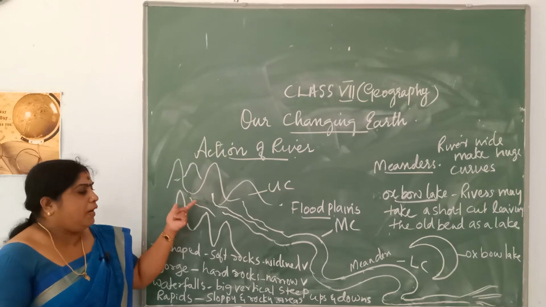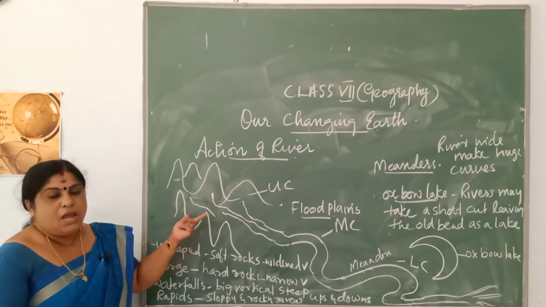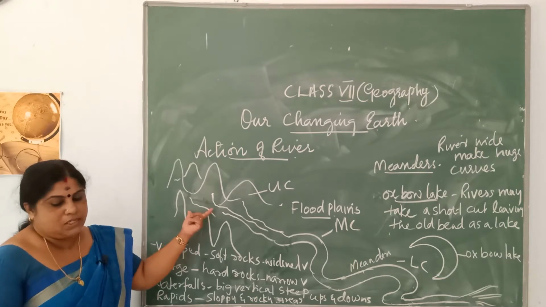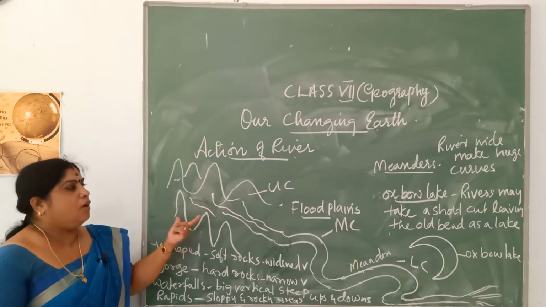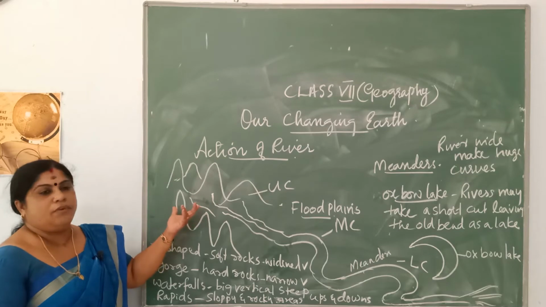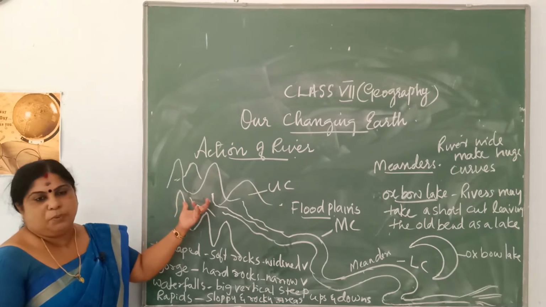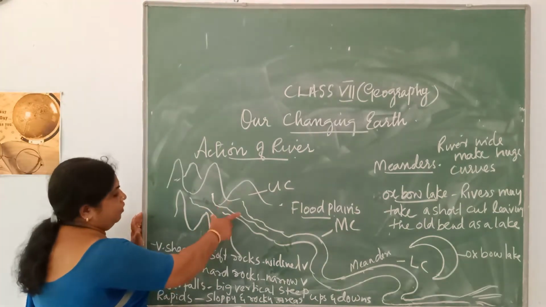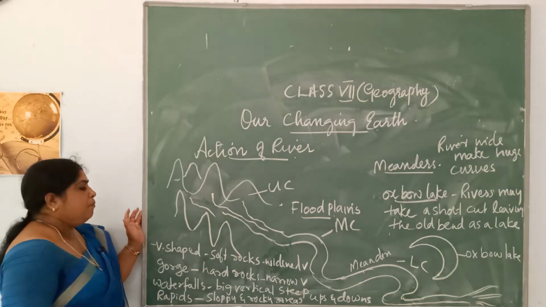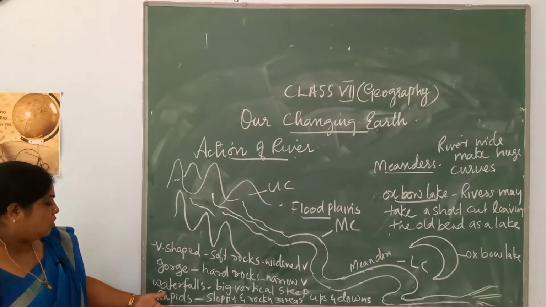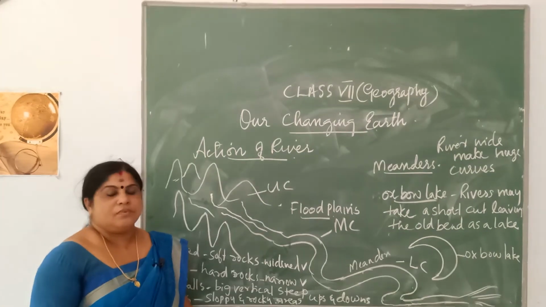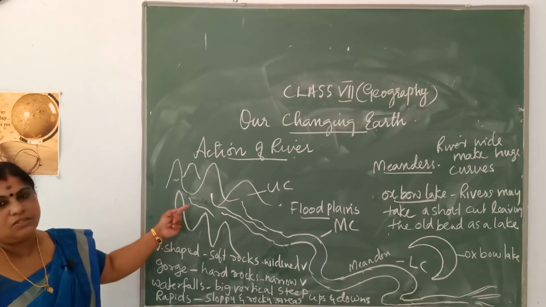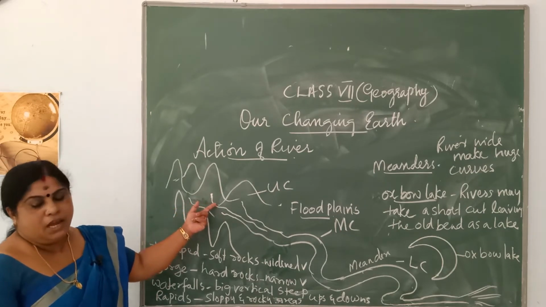With great speed it moves forward, and as it moves forward, it not only erodes the sides, but it carries a lot of materials along with the water according to the speed of water. It erodes the sides, making different relief features like V-shaped valleys, gorges, waterfalls, rapids. All these are different landform features that you see as a result of these swift flowing rivers.